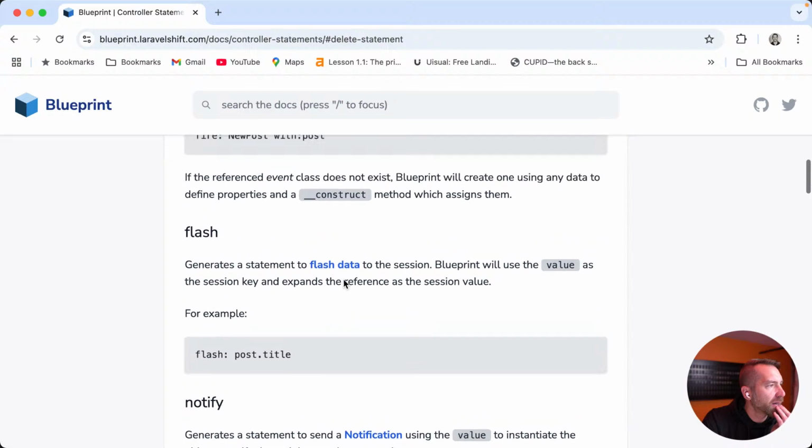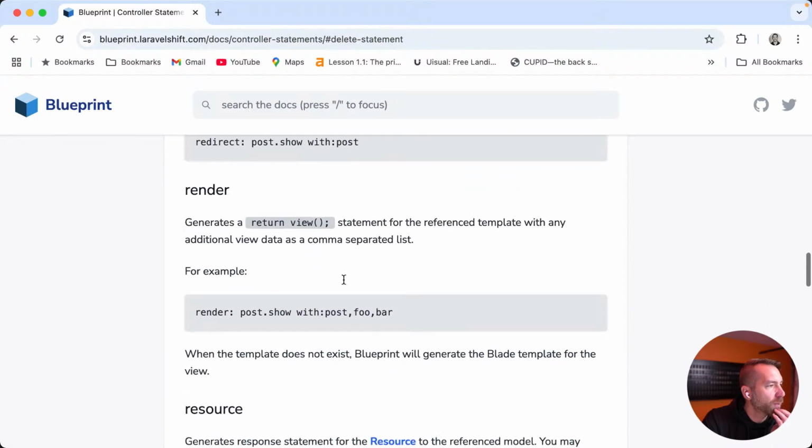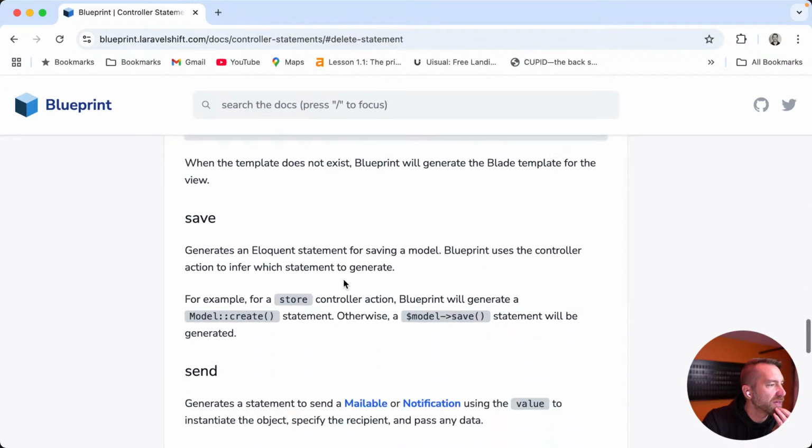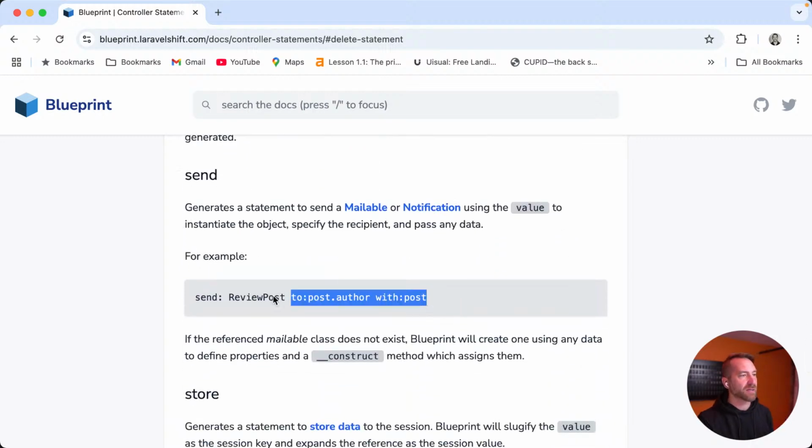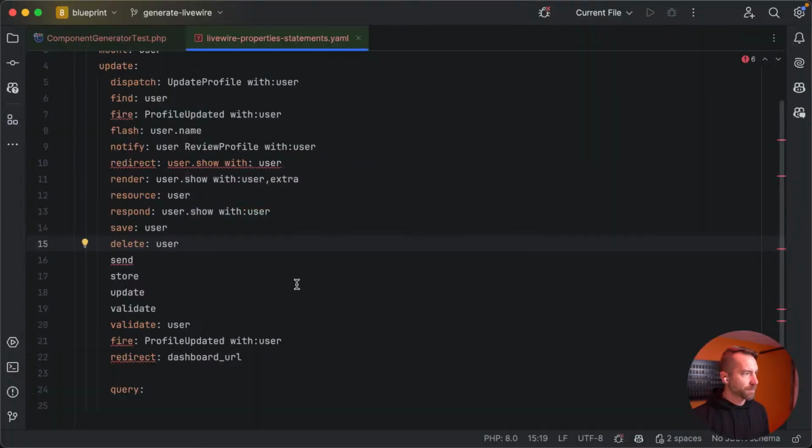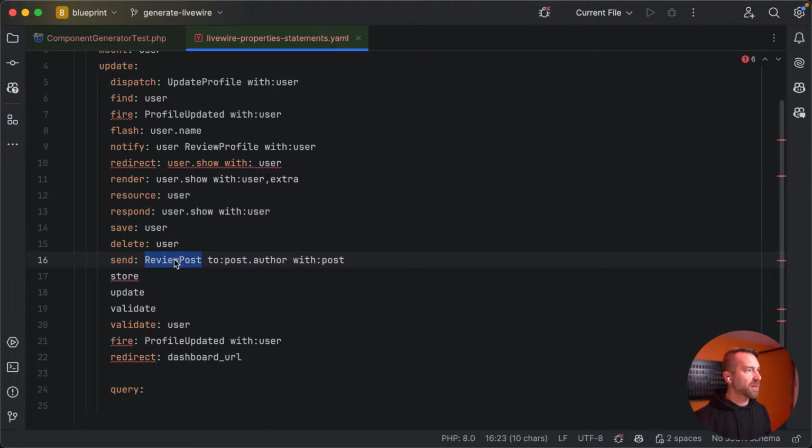Dispatch, flash, notify, query, where were we? Redirect, render, resource, respawn, save, send. Yes, we need send. All right, so let's borrow send, and we'll say send.